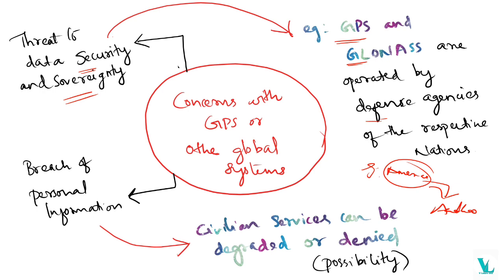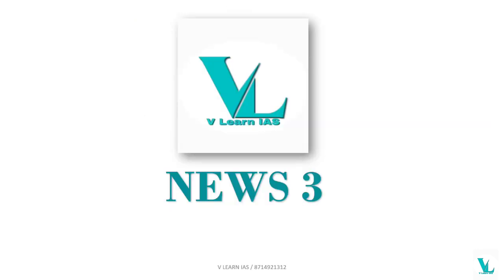Okay, so this is a threat. And the second one is breach of personal information. So the civilian services can be degraded or denied. It's a possibility. Okay, so these are the main concerns, and now we are going to the third news.